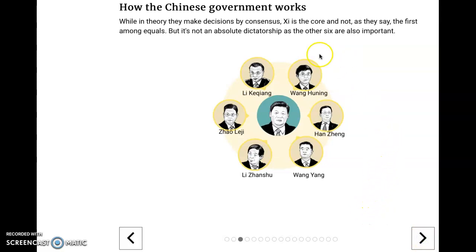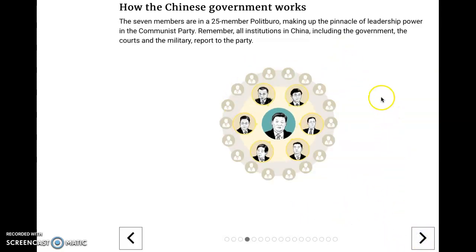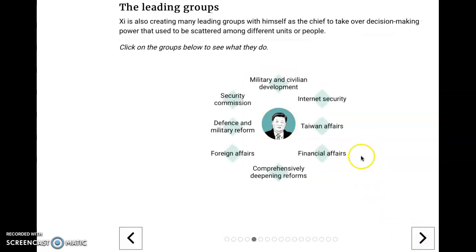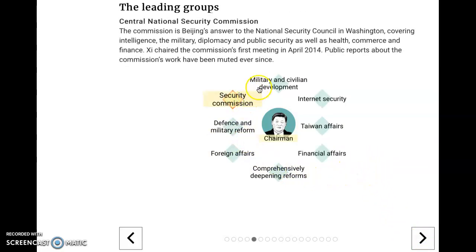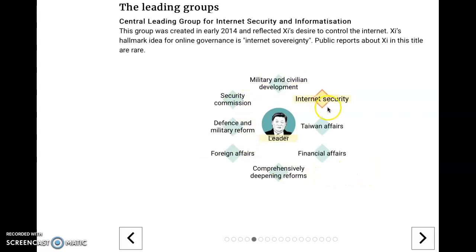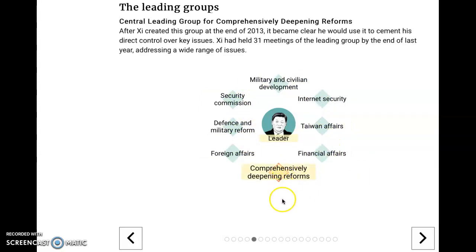While in theory they make decisions by consensus, Xi is the core and not, as they say, the first among equals. It's not an absolute dictatorship, as the other 6 are also important. The 7 members are in a 25-member Politburo, making up the pinnacle of leadership power in the Communist Party. There are leading groups, military and civilian, internet security, Taiwan affairs, etc., and these all report to Xi.